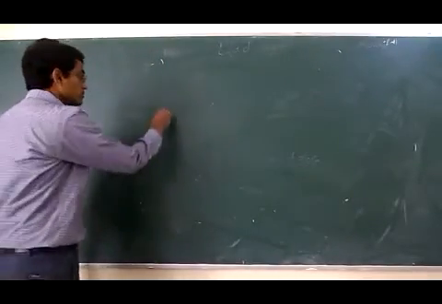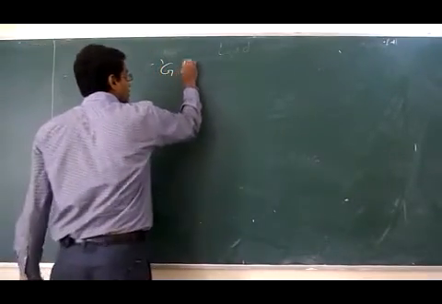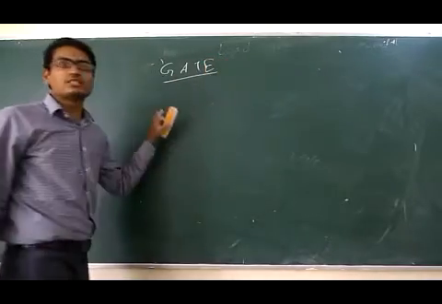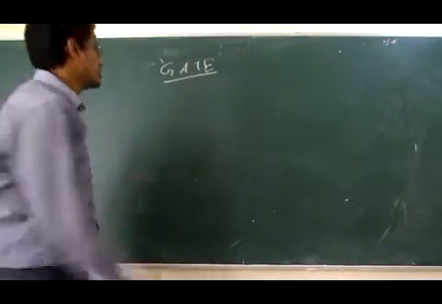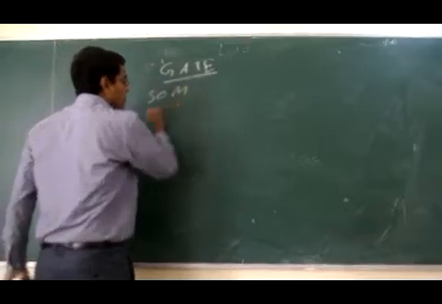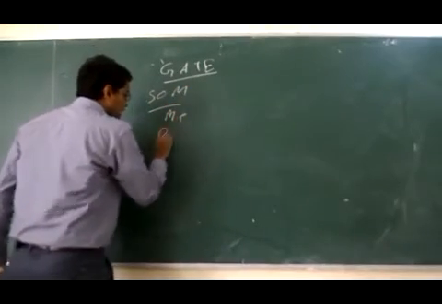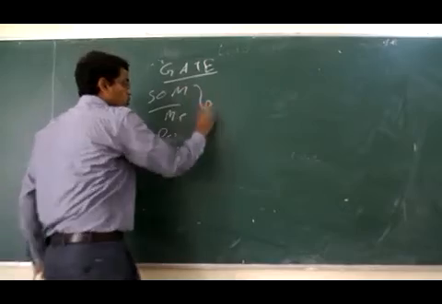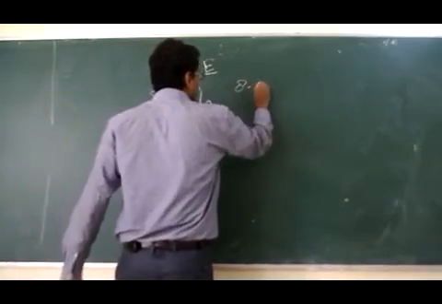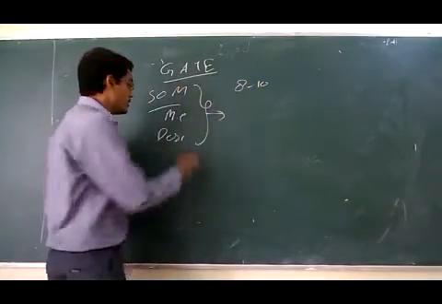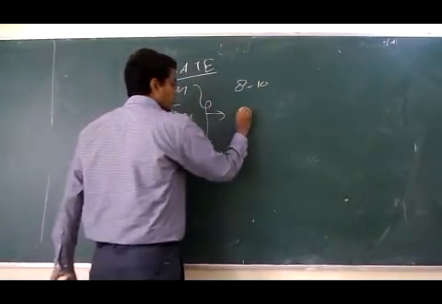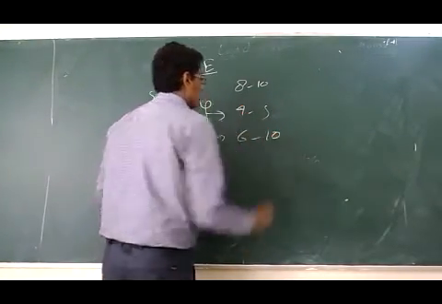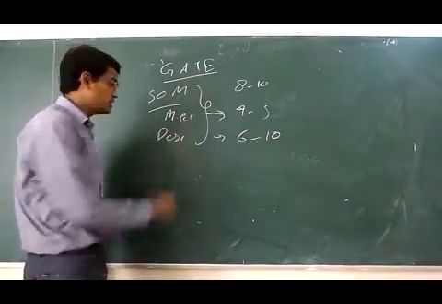Another thing, from the point of view of GATE, if we analyze the past papers, SOM is not an individual topic. It covers mechanics, design, and strength of materials also. If we combine these, about 8% to 10% SOM will come in GATE, 4 to 5% mechanics, and 6 to 10% engineering design.